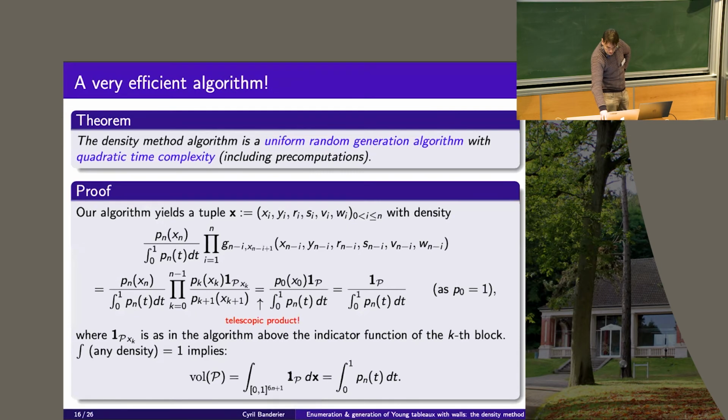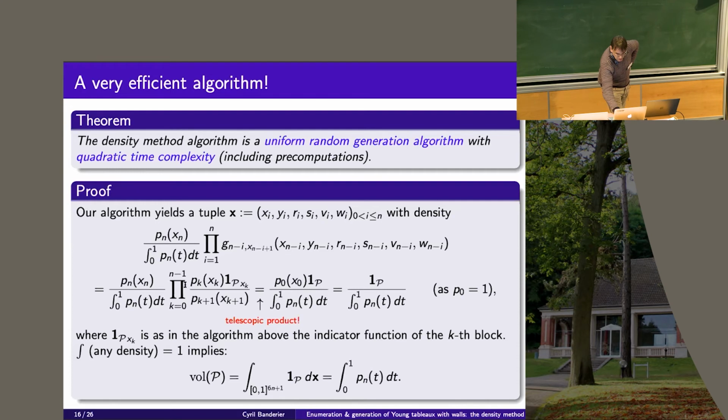And the proof that it is uniform is in fact due to the following formula. So you have a product of conditional probabilities, and in fact it will be a telescopic product. You see that at each step, you have some quantities which cancel with the previous steps. And at the end, what remains is just the extremal terms, okay? And the product of the characteristic functions of each block, each subpolytope, which is a full polytope.